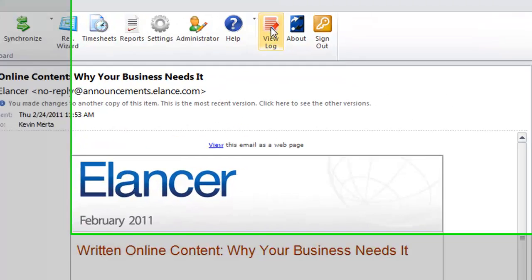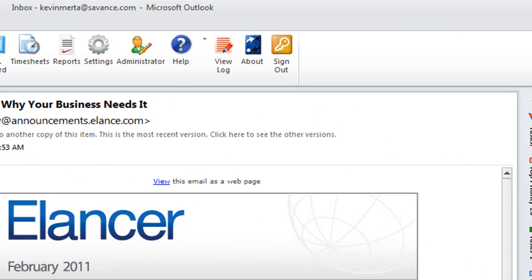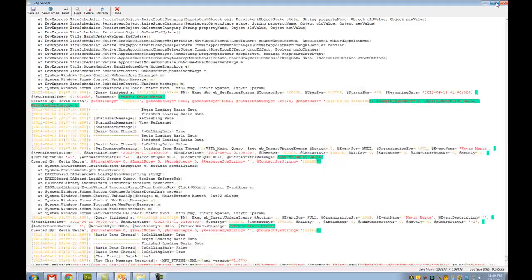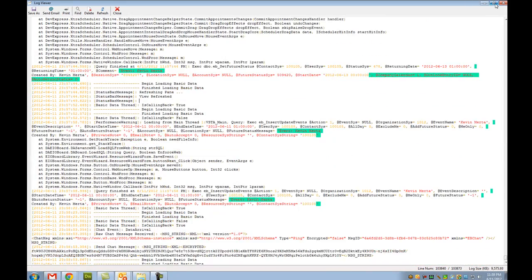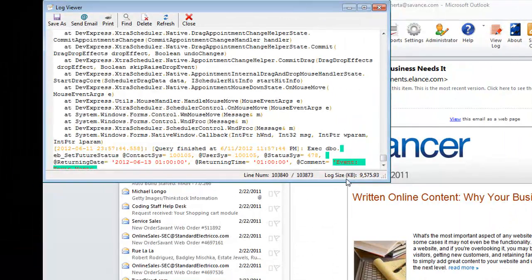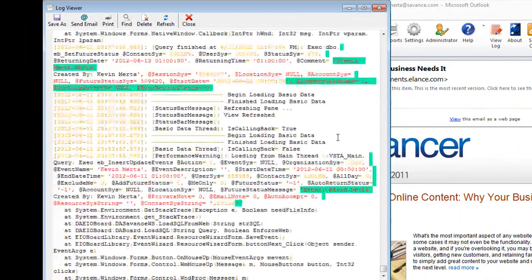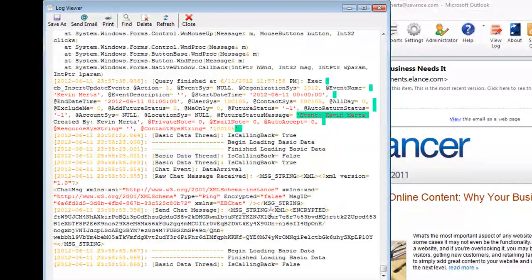Another feature we have is a log feature, so you can quickly see the events that have taken place. And this can be used for support. If you run into any problems, you can send this to our support staff, and we can quickly find and see what might have happened.